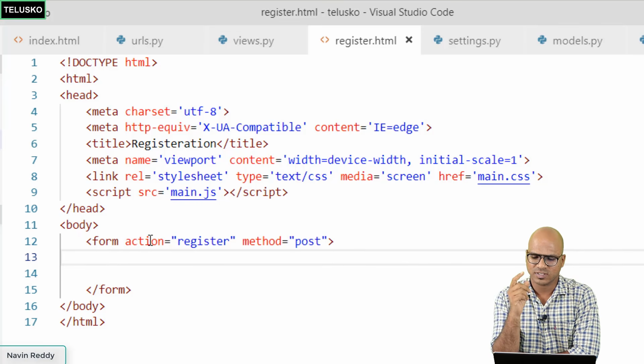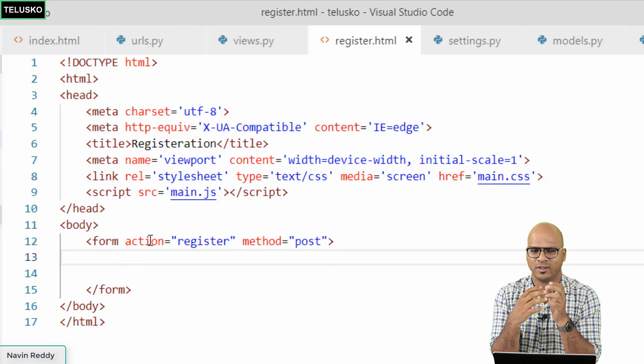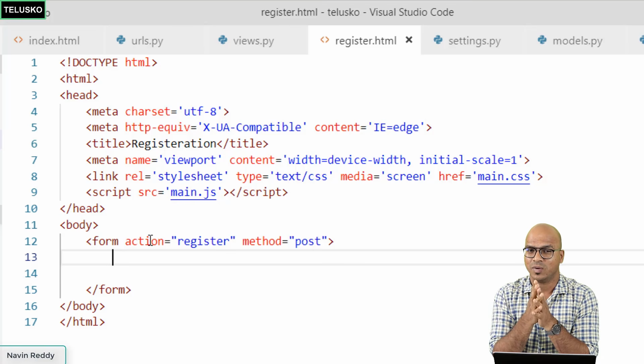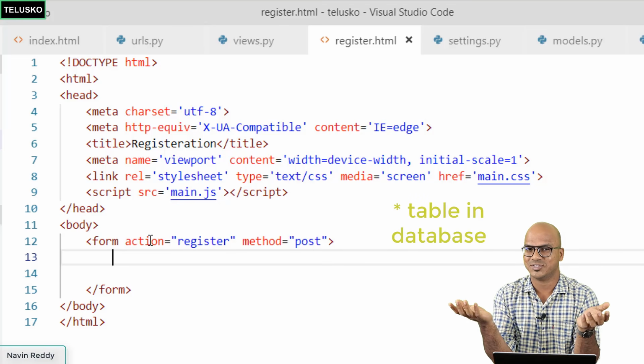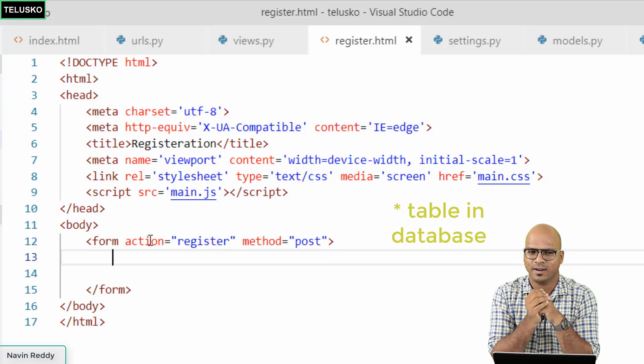Now, when you say you want to register the data, this registration will go to the server, right? And on the server side, we have a database. Oh, first of all, we don't have a database here. So we need to create a database first so that this data will go there. Now, what if I say you don't have to create a database?